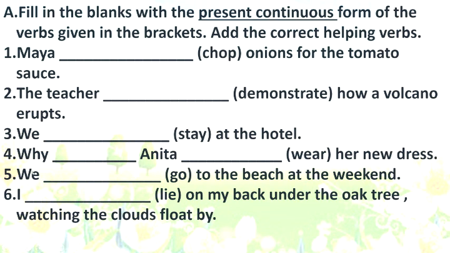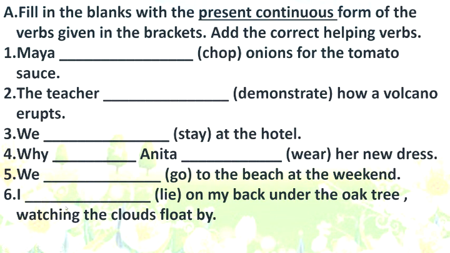Next, we dash go to the beach at the weekend. We is my subject. Go is the verb. Last, I dash lie on my back under the oak tree watching the clouds float by.